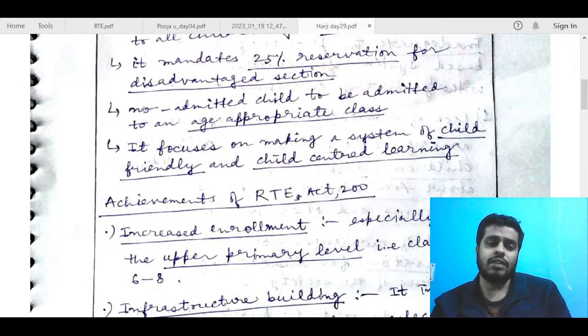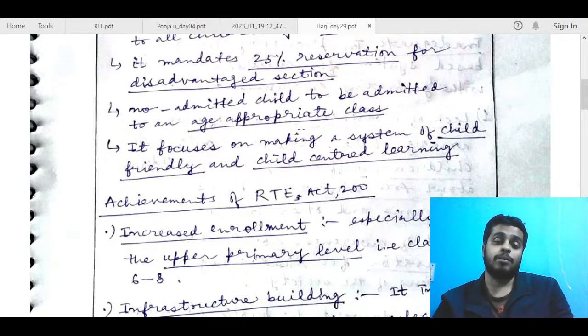No. Okay. Here, I think it is not clear. Like those children who have not been admitted should be admitted to an age-appropriate class. So that is it.